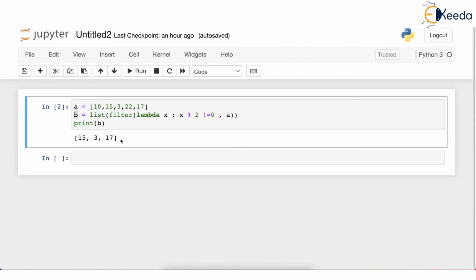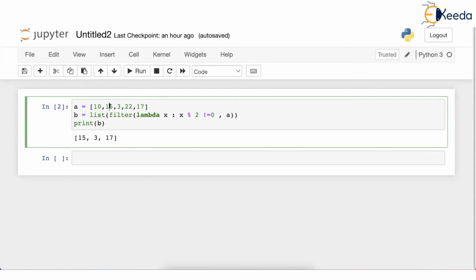But actually, when you write a program without using lambda, filter and all that, when you actually code it, you will need a for loop, because obviously you want to go through all the elements of the list one by one. Then inside the for loop, you need if else, because you need to ask a question: are you even? Are you odd? Something like that. So there will be an if inside the for.